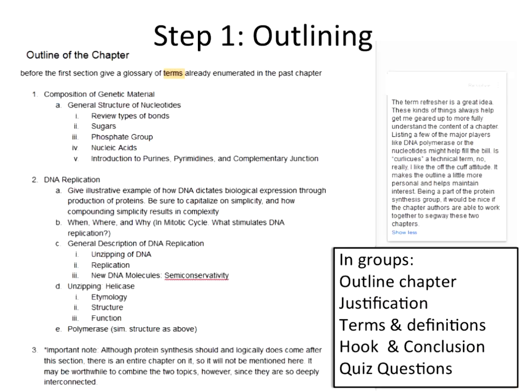So the first semester, and this is what I did last year, I had the students create an outline. On the left is the outline that one of the groups created. I broke the students up into groups and gave them each a piece of the chapter and had them create an outline. I didn't want them to just take one textbook and create an outline of that, because that didn't seem to really foster the idea of what they would want to create.